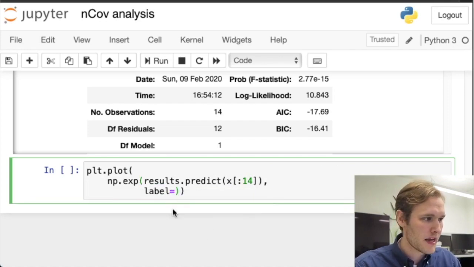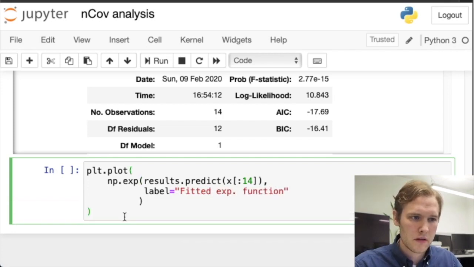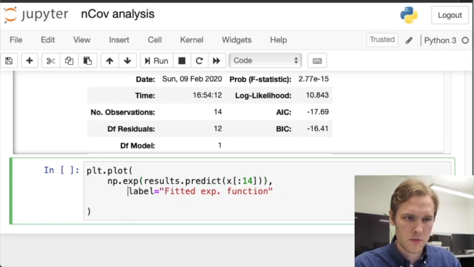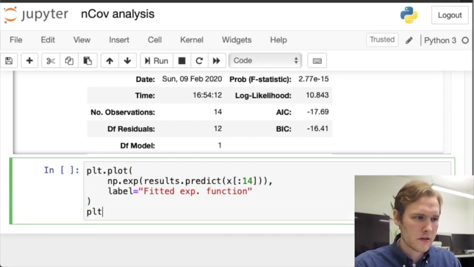We'll label this as the fitted exponential function, and then I think that's how it's supposed to be, right? There you go. Yeah.